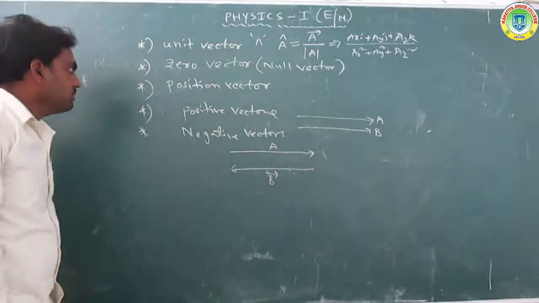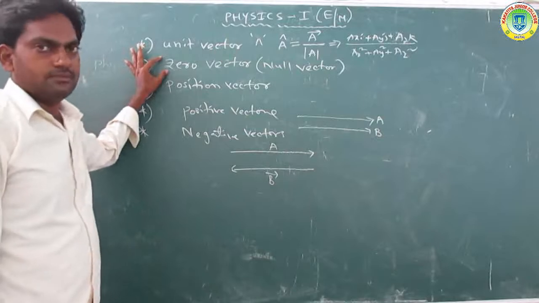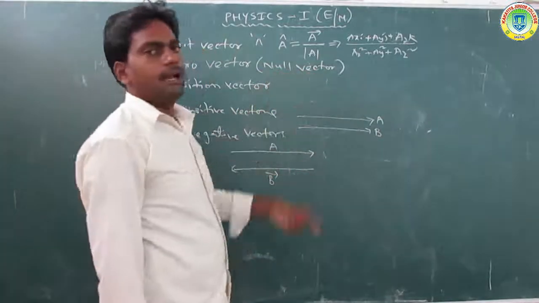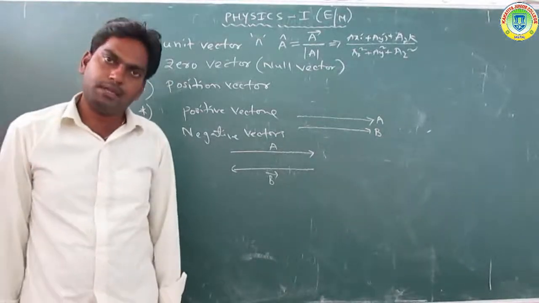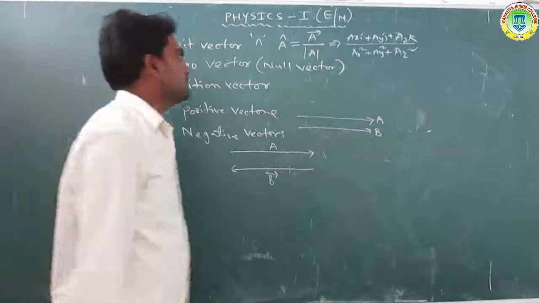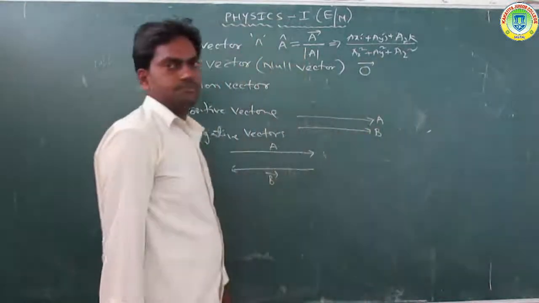Now let's discuss another topic, the zero vector. The zero vector is also called a null vector. The null vector is represented by O bar or 0 bar.